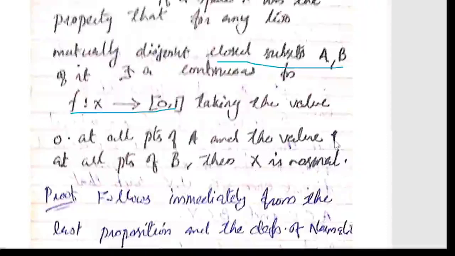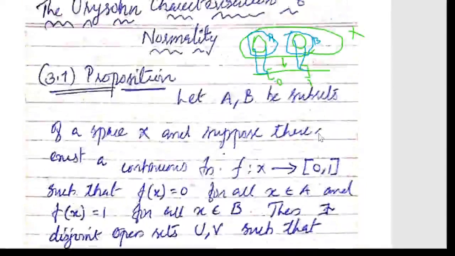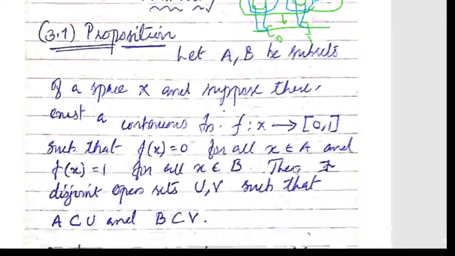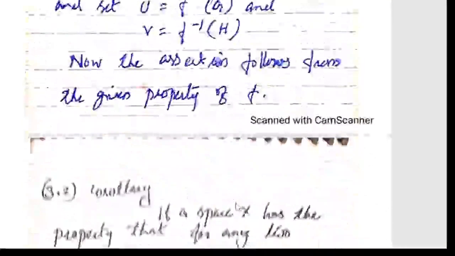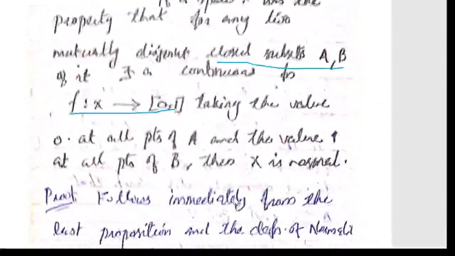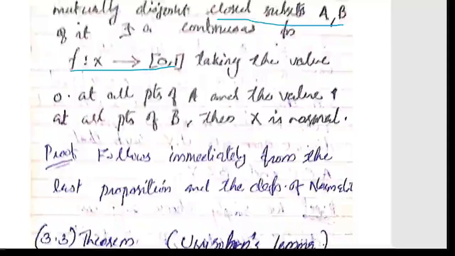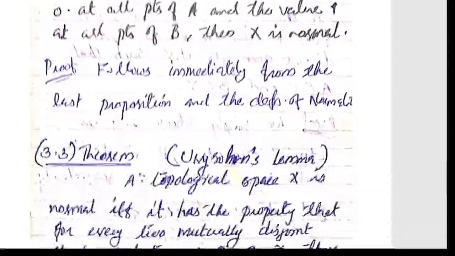By the previous proposition, you will have two disjoint open sets U and V such that your closed set A is contained in U and closed set B is contained in V. So it will give you the normality condition. It follows immediately from the last proposition and the definition of normality.